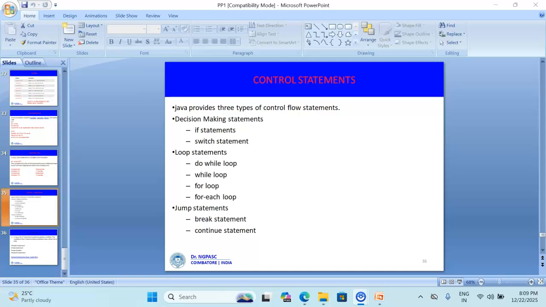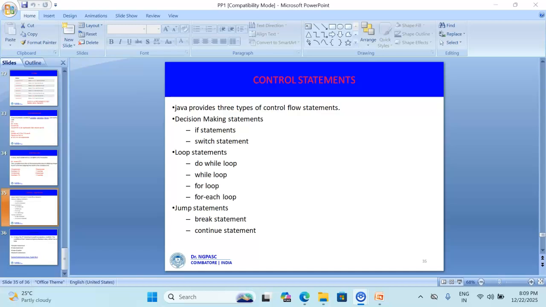The first one is decision making, otherwise known as branching statements. These statements decide which code block to execute based on a condition. In this, we have the if, if-else, and else-if ladder statements. The simple if executes a block only if the condition is true. If-else executes one block if it is true, and another if false. And the else-if ladder checks multiple conditions in sequence.